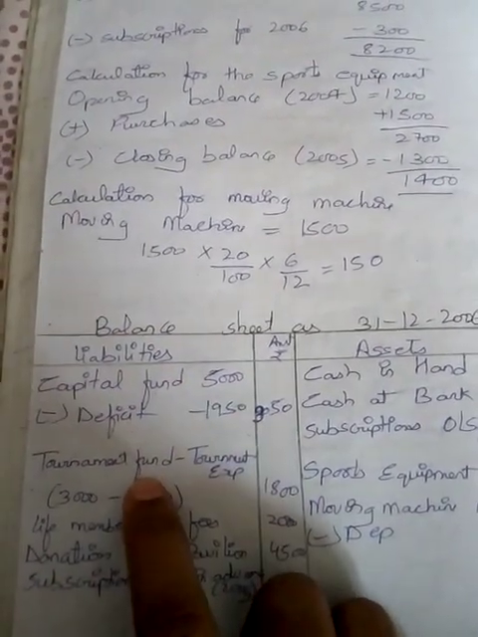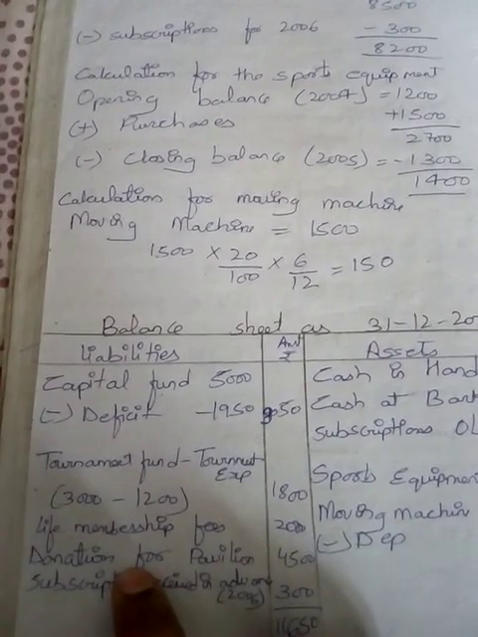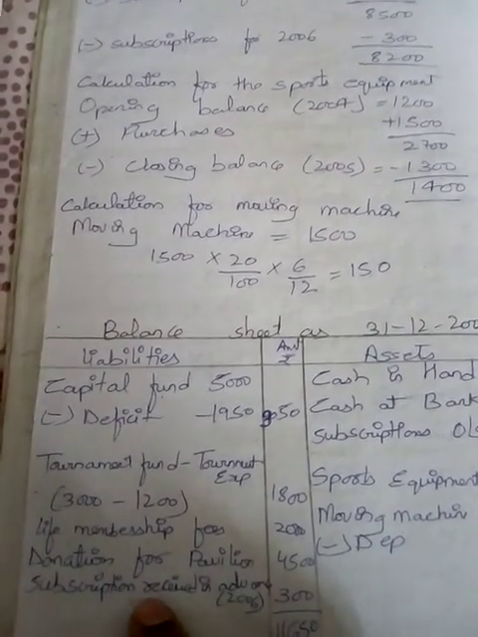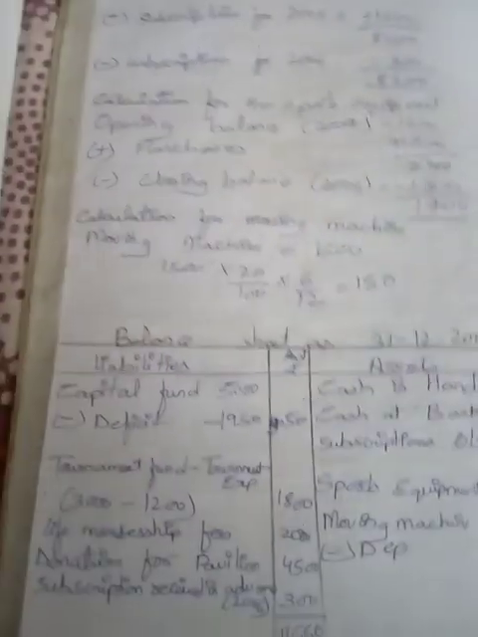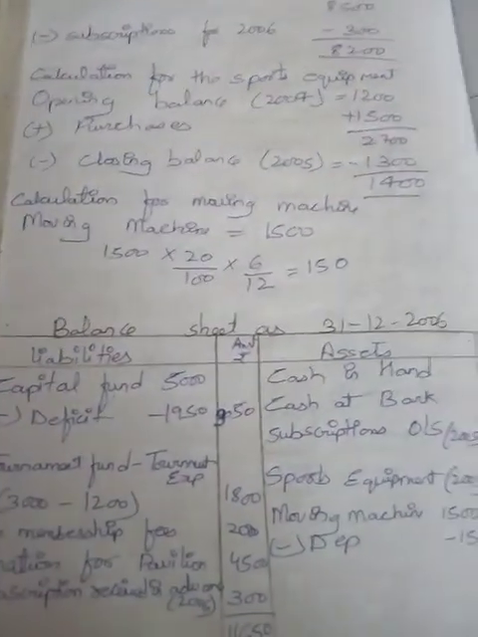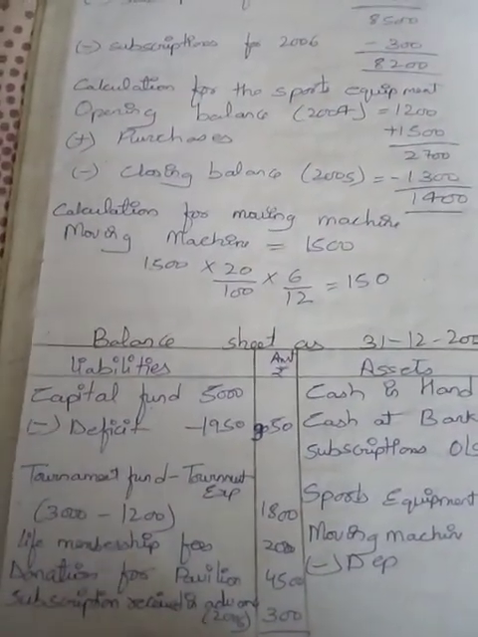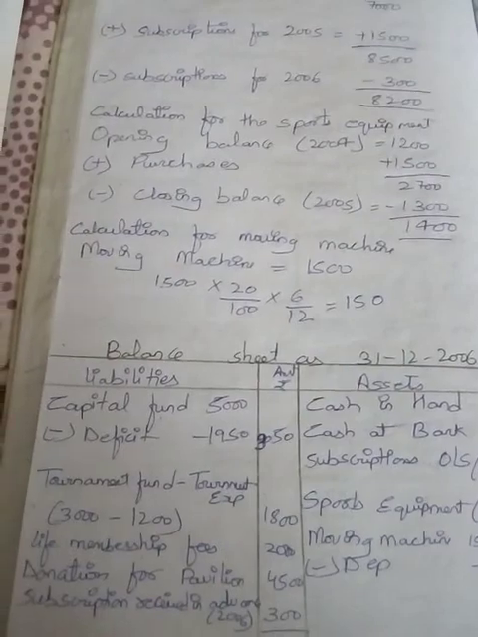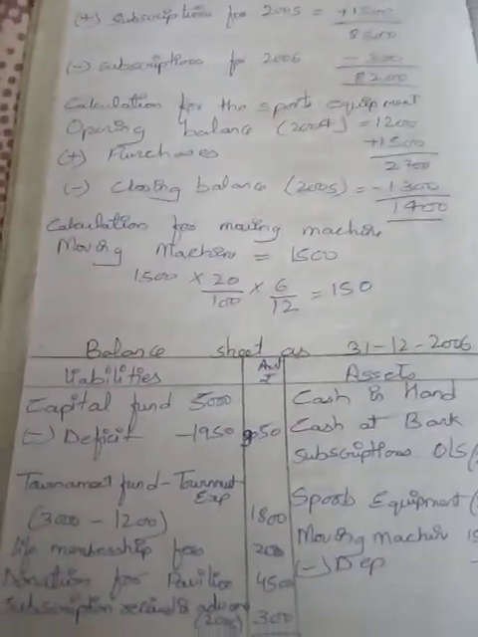Tournament fund, I told you that. Life membership is also given. Donations for pavilion is given. Subscriptions received in advance, any income received in advance is treated as a liability, hence it has been taken on the liability side, amount 300. Like this we have to post all the transactions, students, and finally tally the closing balance sheet. The amount is tallied.